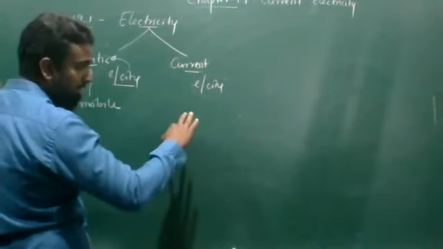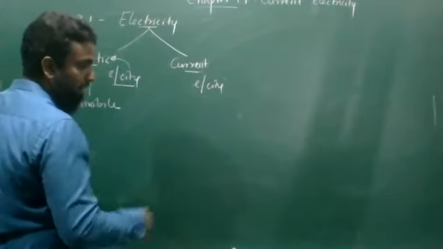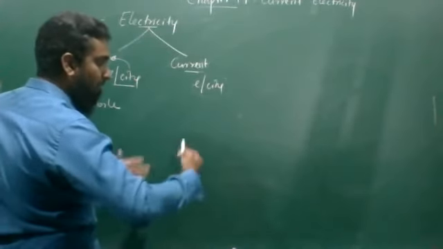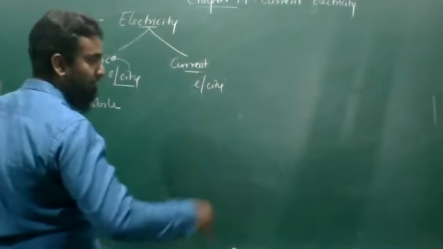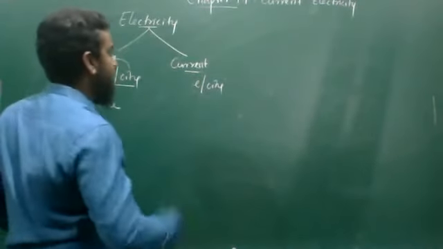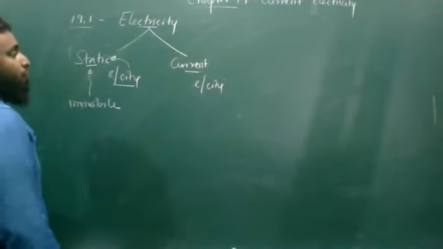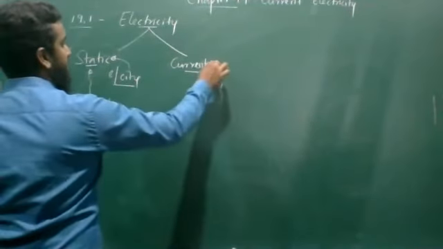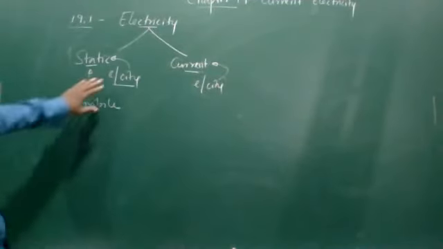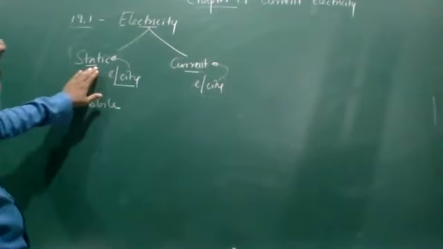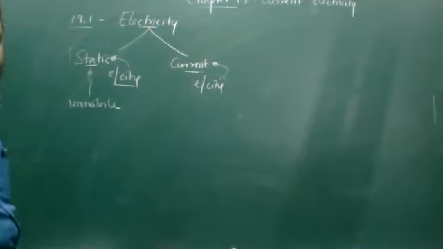Normally we are using the term current for something that flows, if it is happening ongoing. Then we are calling it current. Currently, what you are doing, the terms that we are using in our speech. Now, this electricity depends on something that is moving. This electricity depends on something which is not moving. Here the electricity depends on something which is moving.